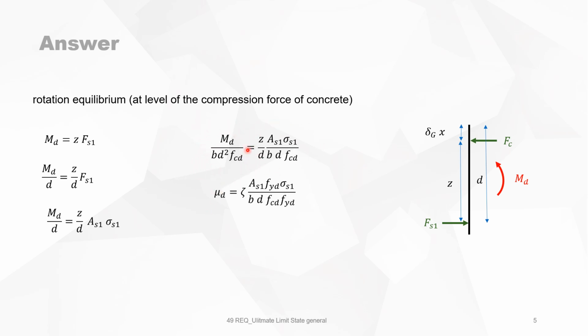So we know that this is equal to the reduced bending moment mu d. And Z over d is, of course, zeta. And what's left is this. And you can see that this here is, of course, the mechanical reinforcement ratio multiplied by the stress divided by the yield stress of the steel. So this equation is only valid when the stress in the steel equals the design value of the steel, or the yielding of the steel.